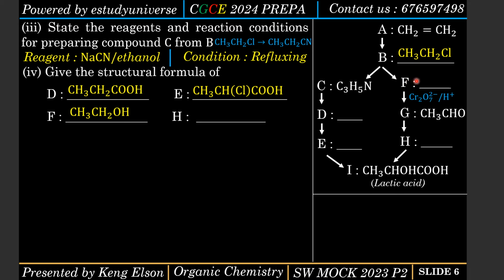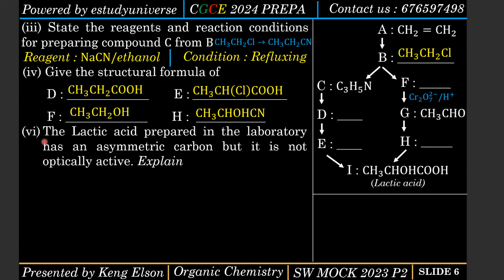So F here is ethanol. Yes, ethanol. And what about H? Now H, remember, this is an aldehyde. So to get H, you must convert this aldehyde to something that will be easily convertible to a carboxylic acid. You can convert it to a hydroxyl nitrile, so that when you oxidize, you get a carboxylic acid, which is the lactic acid. Okay, so guys, that is it for D, E, F, and H.